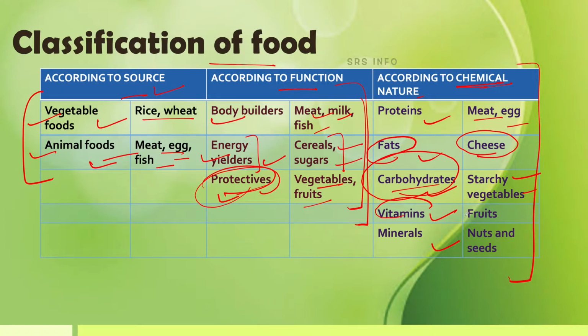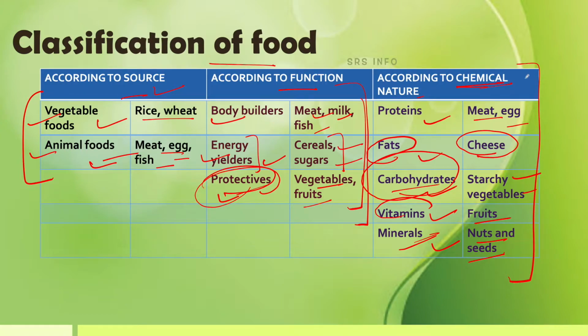And then vitamins. Fruits are the rich source of vitamins, and vitamins are very essential for protection of our body. Then minerals. Nuts and seeds are the rich source of minerals, and minerals are very important for balancing of our body and the proper functioning of the different types of chemicals in our body, and these are very essential for different types of chemical functions in our body.